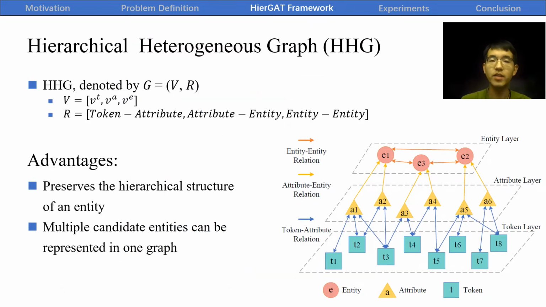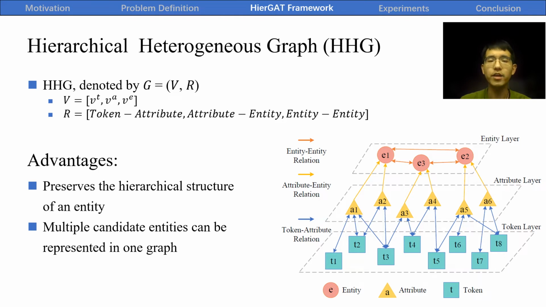Especially, we propose a new type of graph called hierarchical heterogeneous graph, shortly HHG, to represent entities, attributes, and tokens. HHG has three types of nodes, and each type forms a layer. The node relations are of three types. First, token-attribute relation, describing that attributes are composed of tokens. Second, attribute-entity relation, describing that entities are composed of attributes. Third, entity-entity relation, describing the relation between entities.